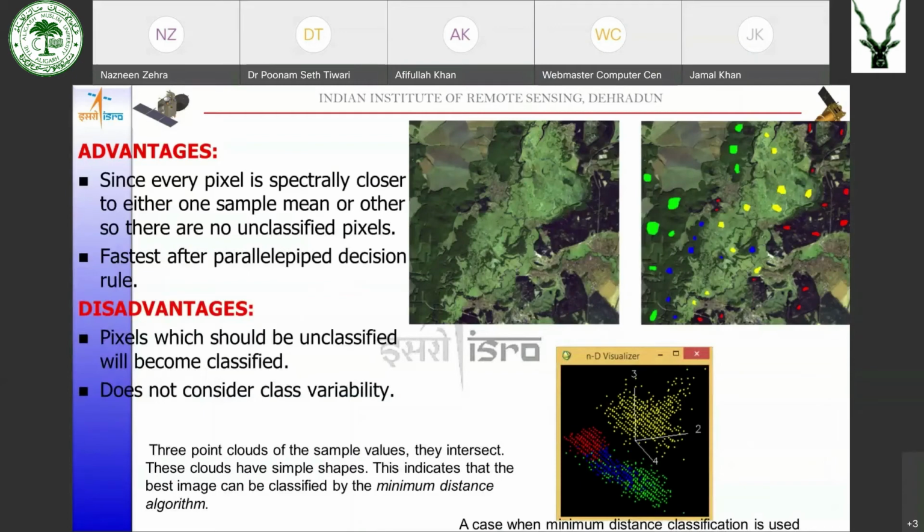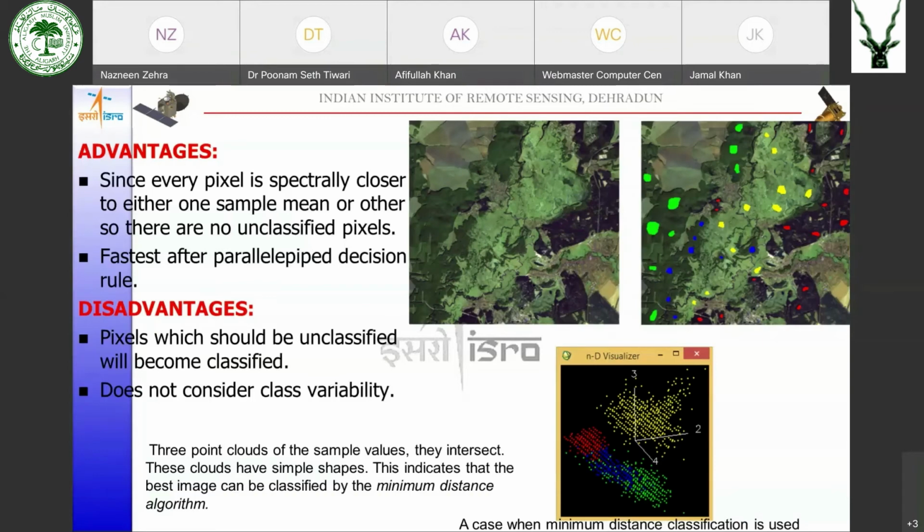Now, the advantage is that since every pixel is spectrally closer to one of the classes, all the pixels will get classified. There will not be any unclassified pixel. All the pixels would be classified. But this is a disadvantage also. The pixels which should not be classified also get classified. They should not have been classified, but they also get classified.